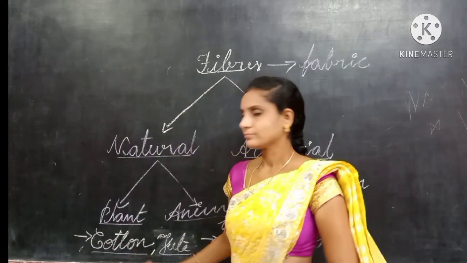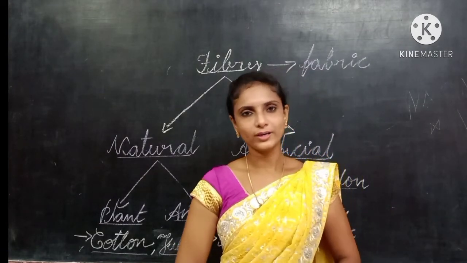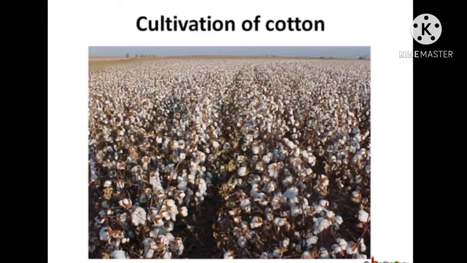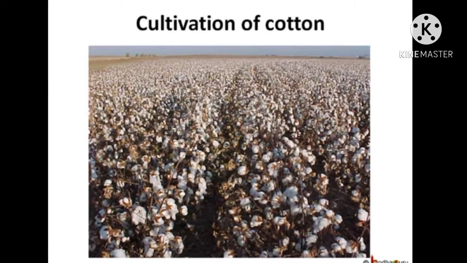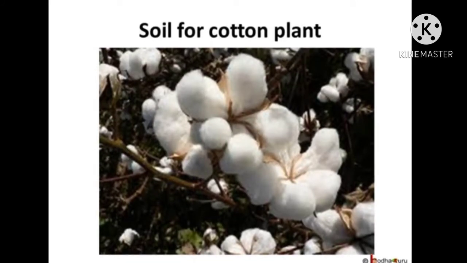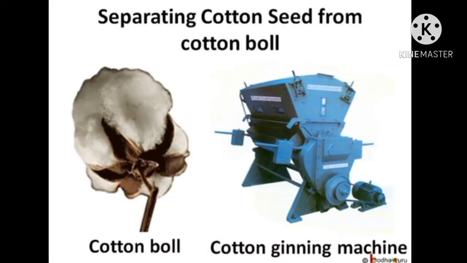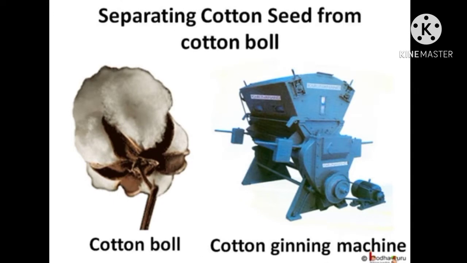Now let us see how we get cotton from the cotton plant. From the cotton bolls we get the cotton. Black soil is suitable for cultivation of cotton plants. Farmers collect these cotton bolls and remove the seeds from them. This process of separating cotton seeds from the cotton bolls is called ginning.